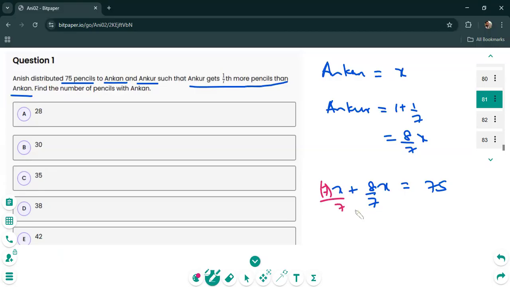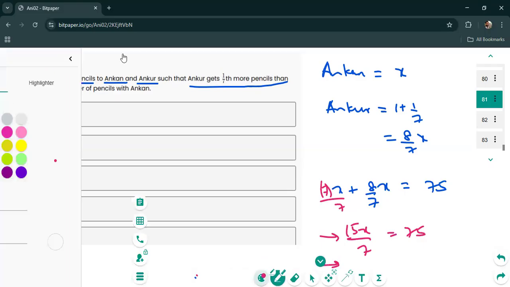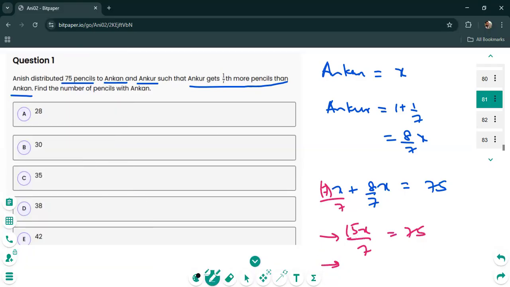When you do that, you will get 15x upon 7 is equal to 75. A very quick way to get this done is to notice that if the 15 were divided, it'll go into the denominator here. So instead of actually doing the division, you can just cancel 15 and 75 and make it 5. And then you get x/7 is 5.